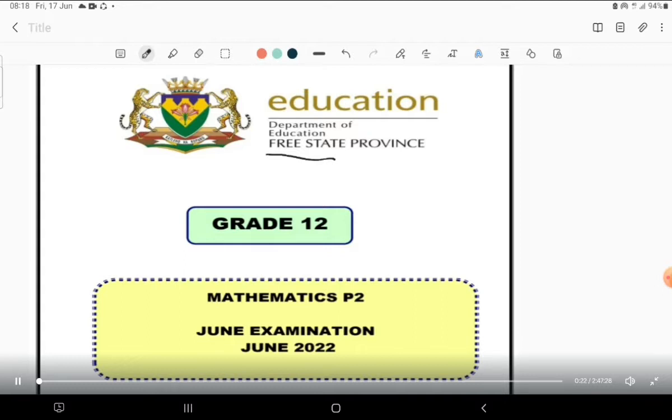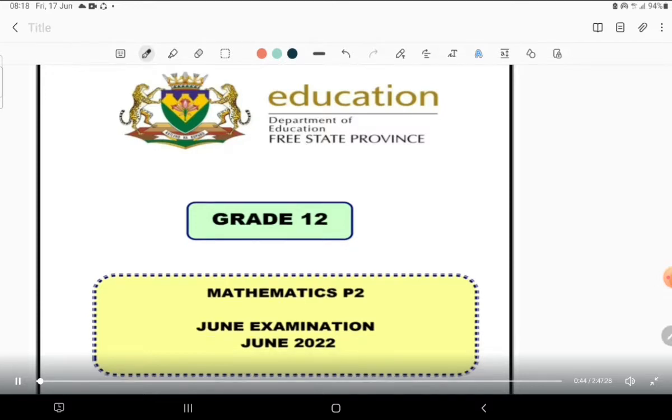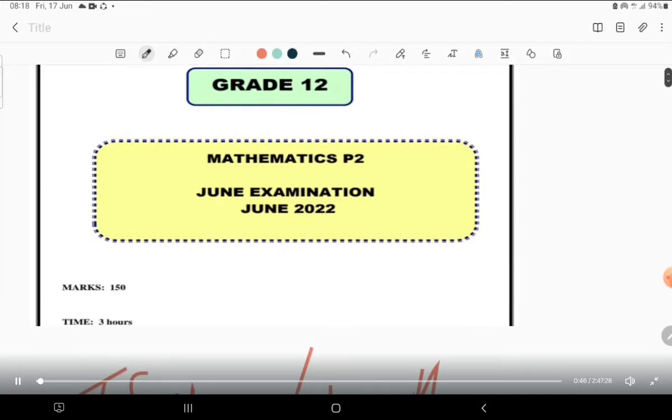Now, let's just go through the memorandum that I'm going to deliver to you, and explain thoroughly, or deeply, some of the questions, so that when a question comes differently, you know how you're going to approach it. So this is the question paper that I have. With it, I am going to do the memorandum of all the questions, possibly yes, for all the questions.